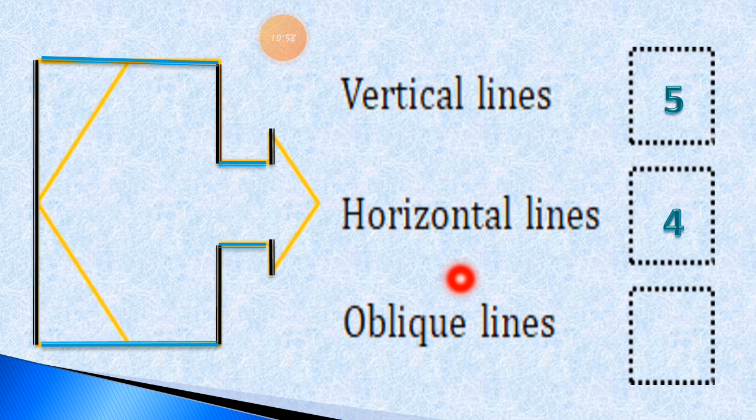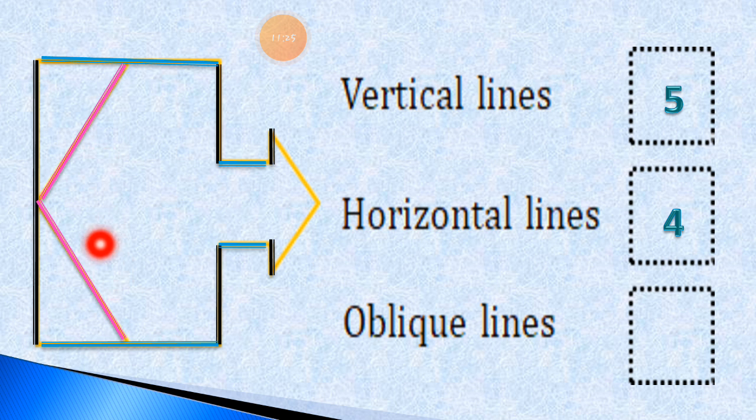Now the oblique line. How many oblique lines are there in the given picture? Oblique, it means the slanting line. Let's start counting how many lines there are. So I overwrite it with the pink color. Here is oblique line number 1. Here is oblique line number 2.